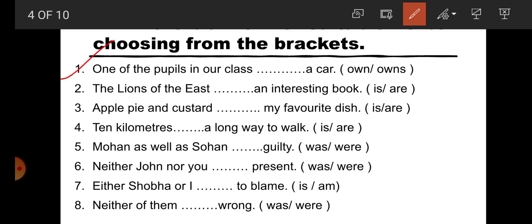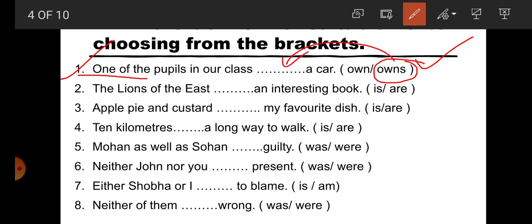So, number 1. One of the pupils in our class dash a car. Students, here the subject is what? Starts with one of. So whenever the subject starts with one of, we have to take singular verb. So what is the singular verb here? Owes. Owes is singular verb here. So this is correct one. One of the pupils in our class owes a car.